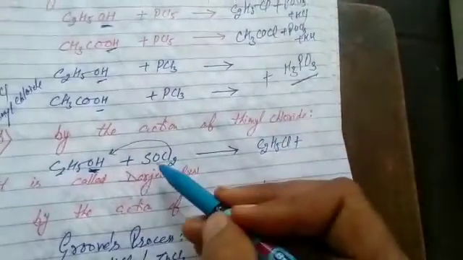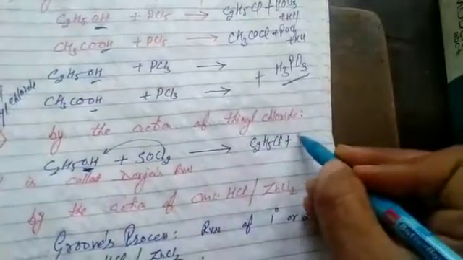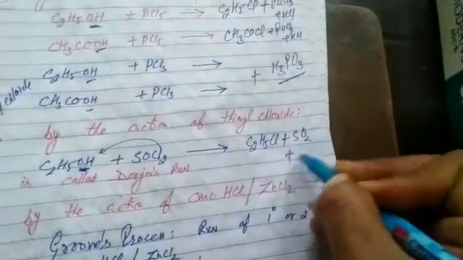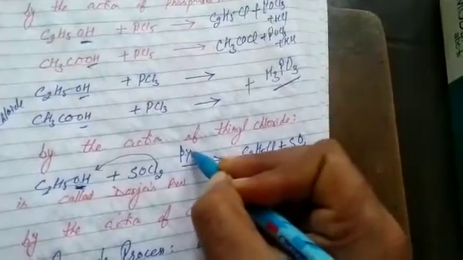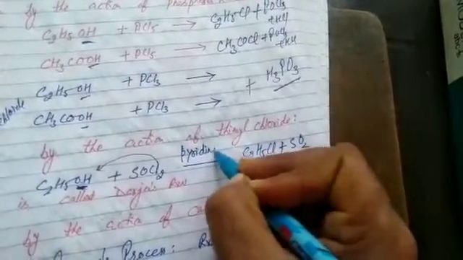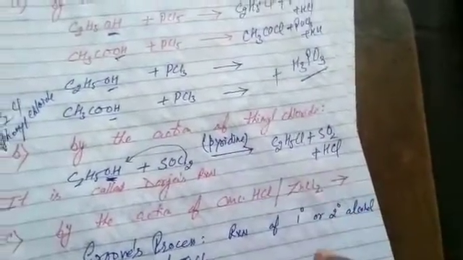In this case, the side products are SO2 and HCl. When we do this reaction in the presence of pyridine, it is called Darzens reaction. What is the Darzens reaction? Alcohol with thionyl chloride in the presence of pyridine.